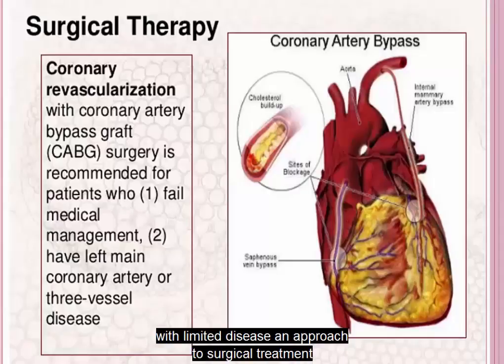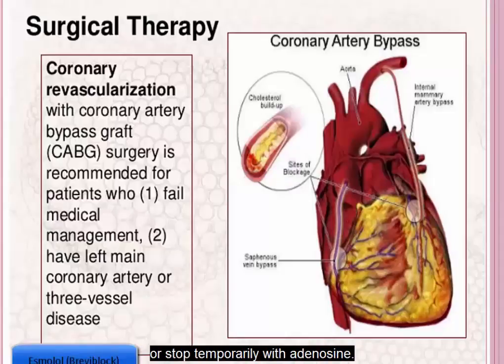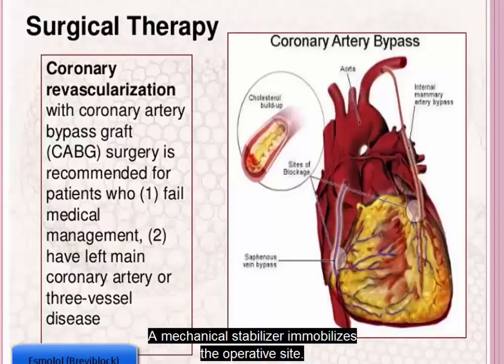Minimally invasive direct coronary artery bypass graft is a technique that offers patients with limited disease an approach to surgical treatment that does not involve a sternotomy and cardiac bypass. This technique requires several small incisions between the ribs. A thoracoscope is used to dissect the internal mammary artery. The heart is slowed using beta-adrenergic blockers like esmolol or stopped temporarily with adenosine. A mechanical stabilizer immobilizes the operative site.